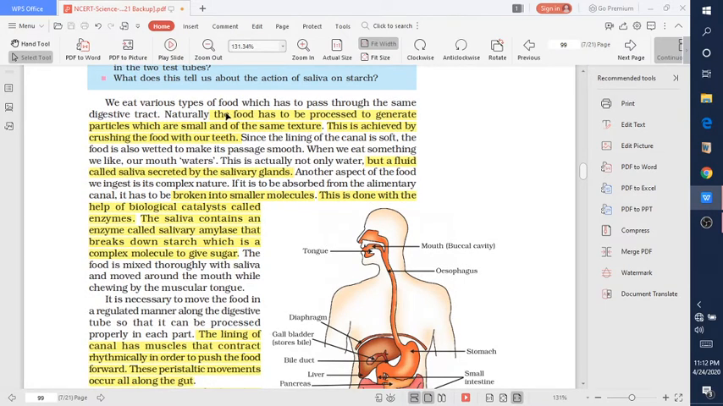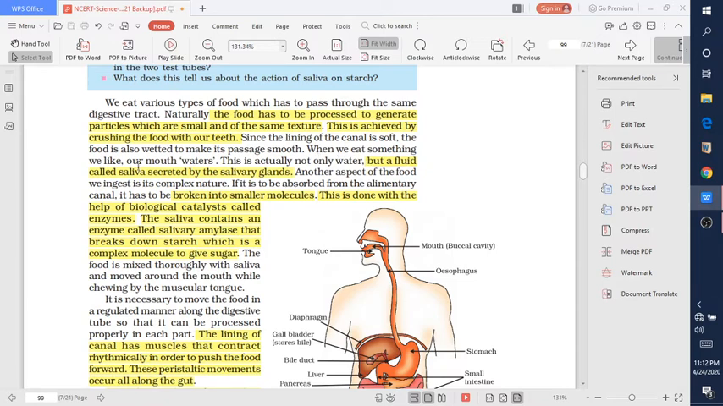We eat various types of food which has to pass through the same digestive tract. Naturally the food has to be processed to generate particles which are small in texture. This is achieved by crushing of food. Teeth are a very important part to convert the complex food material into simpler ones, by crushing the food with our teeth. Since the lining of the canal is very soft, the food is wetted to make its passage smooth.